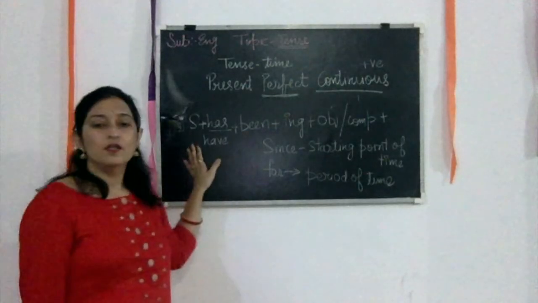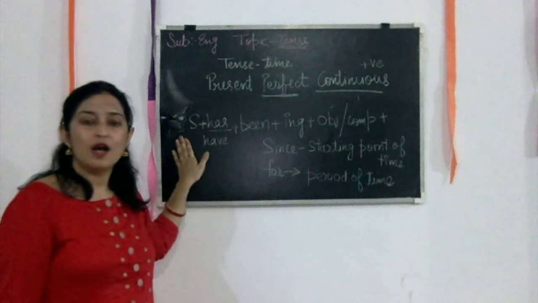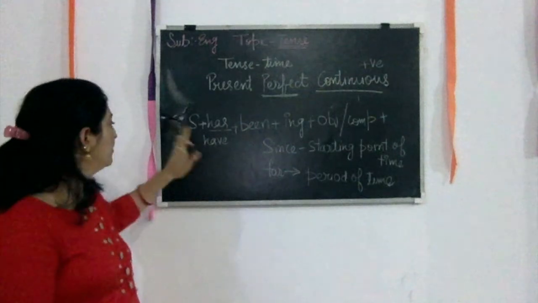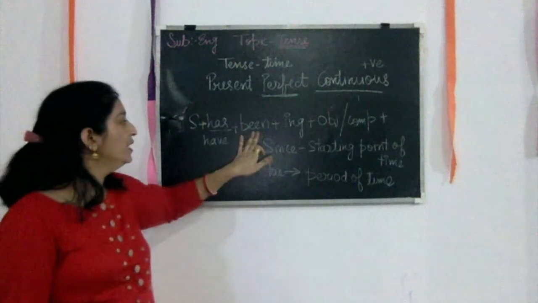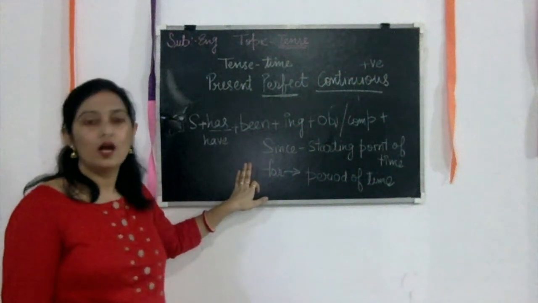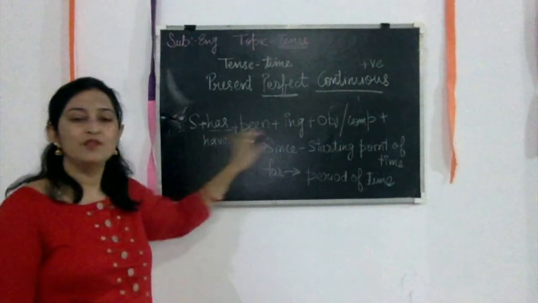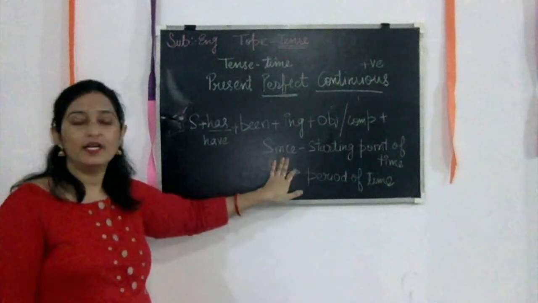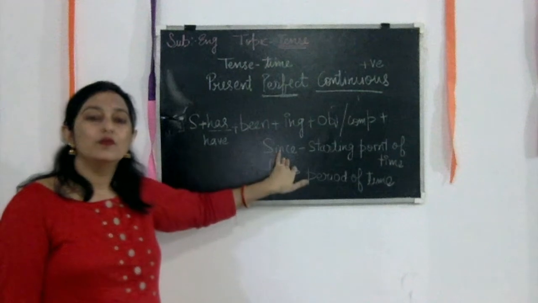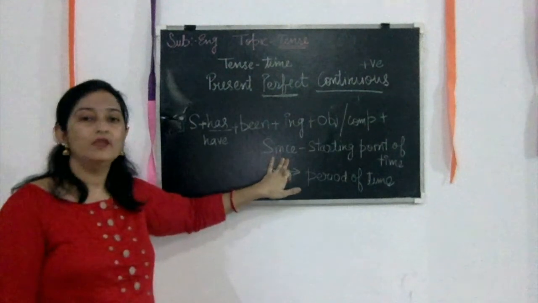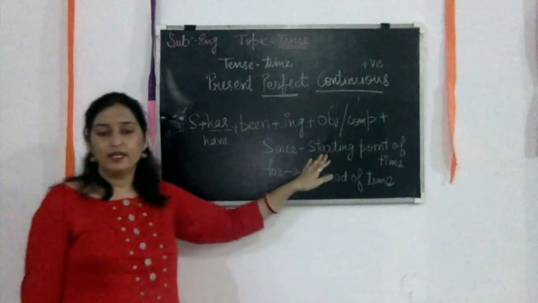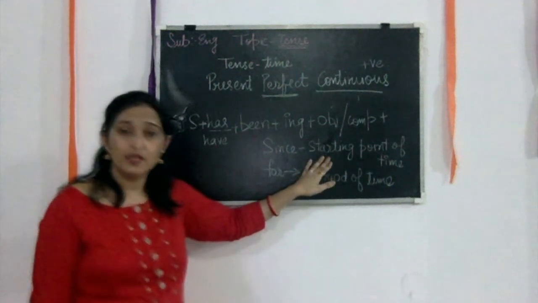So let's use the simple sentence that we have used earlier: Reena has been playing cricket. Now we have to select since or for. If you write Reena has been playing cricket since 4 o'clock, then you use since, because here you are describing the starting point of time, when it was 4 o'clock.